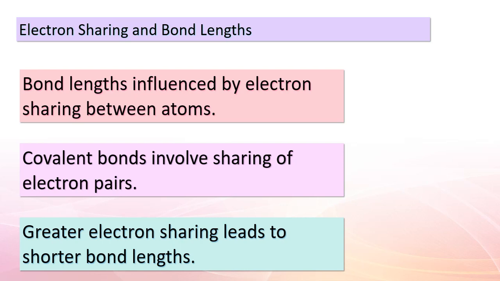Well, the density of the electron cloud around an atom affects its size, and subsequently, the bond length. As electrons are shared more closely between atoms, the electron cloud becomes denser, leading to a contraction in atomic size and, consequently, shorter bond lengths. Isn't the world of chemistry truly mesmerizing? Our journey doesn't end here, so let's venture forth into more captivating territories.